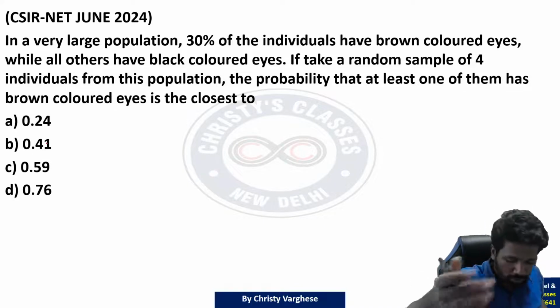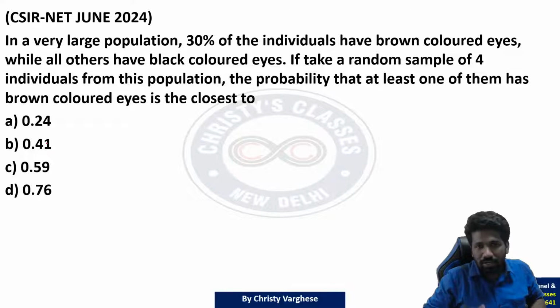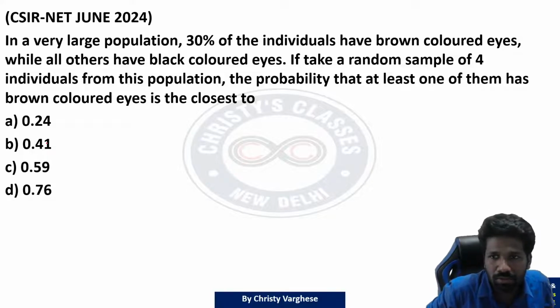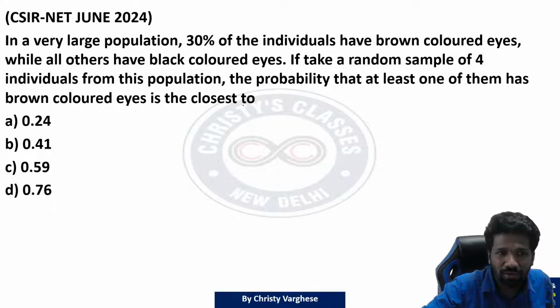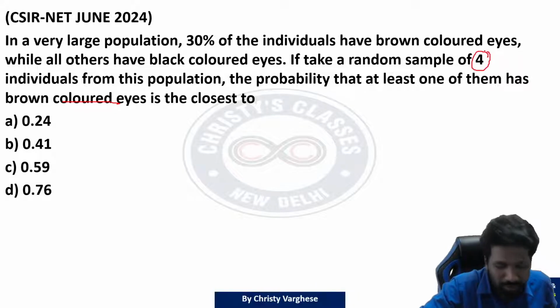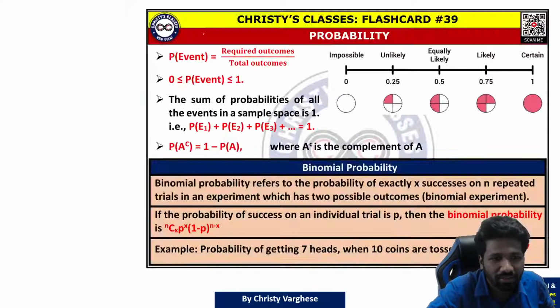Even this one also, this was another similar one. This was in one of the other papers. Here also at least one of them having brown colored eyes. Here sampling was for 4 individuals instead of 5 in the previous question. But the logic is exactly same. Half nahi 30%. So 3 by 10 hoga 1 by 2 ke jagah. 3 by 10 and 7 by 10.